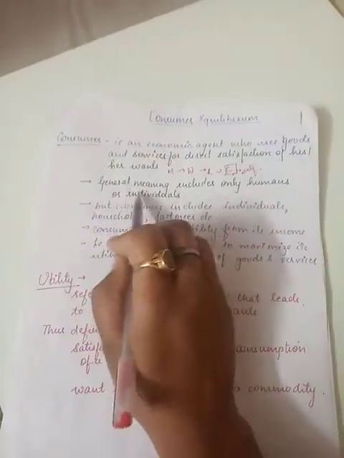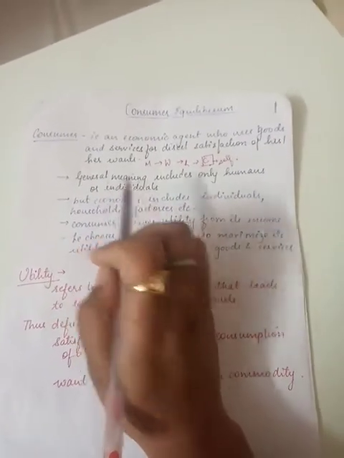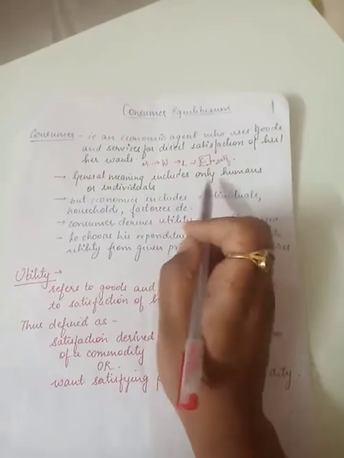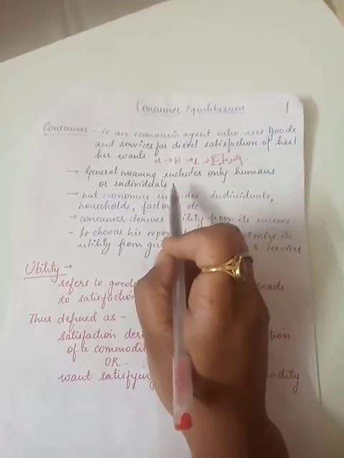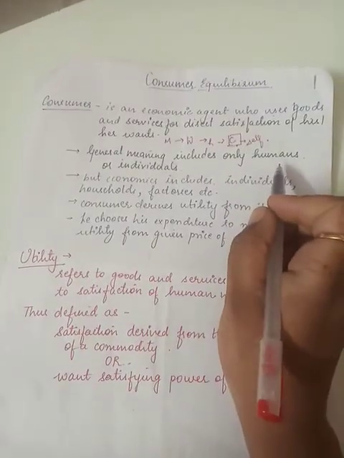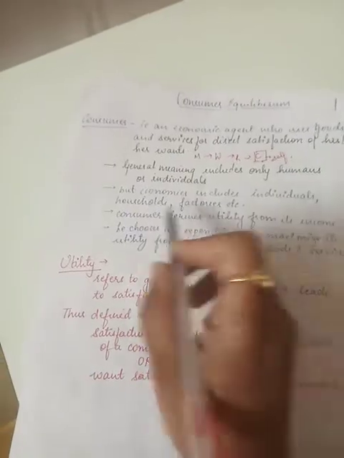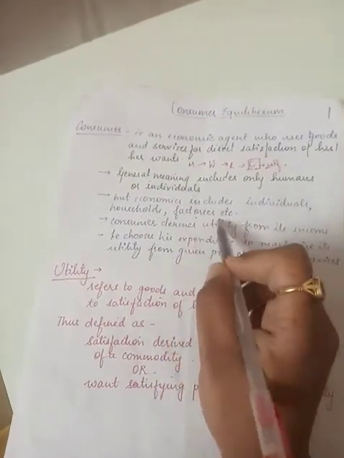Moving ahead, in general, that is in your English dictionary or Oxford meaning, consumer includes only humans or individuals. Individual means who we are, or you can say all types of human beings. But when I talk about the word economics, it includes individuals, households, factories, etc.